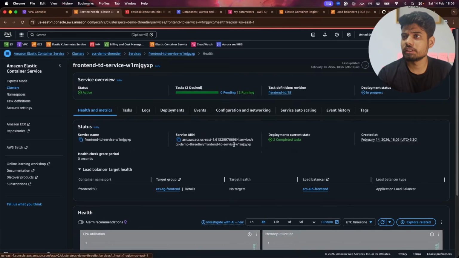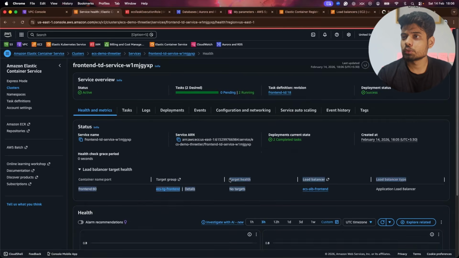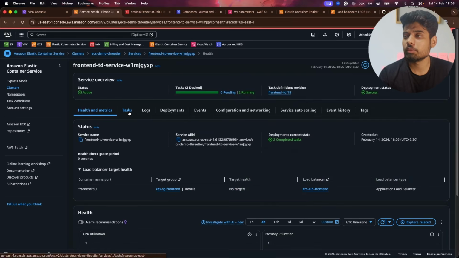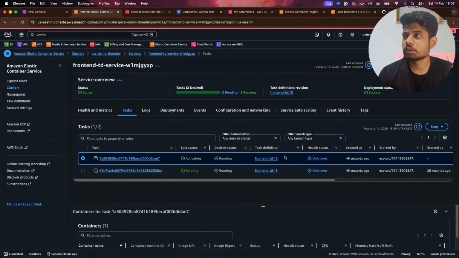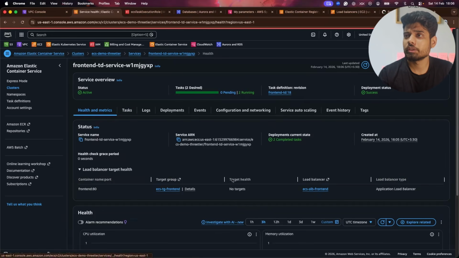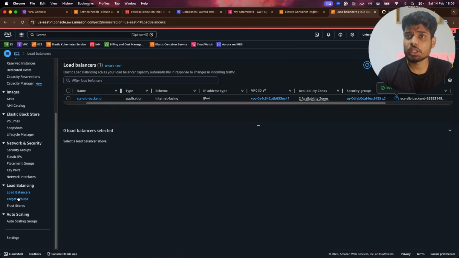And also let's see the health and checks. So currently there is no target health, no targets enabled for it. It takes some time. Now the second one is taking time, activating, and both are running. So from here, health and metrics you can check, or we can also check it from target groups.